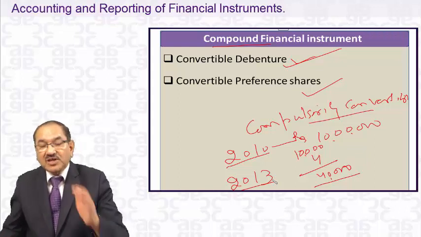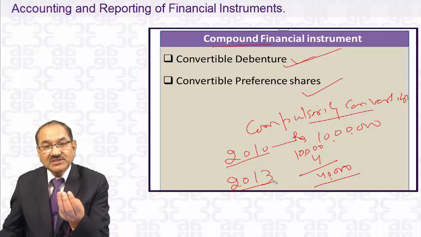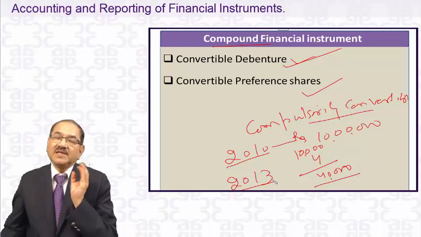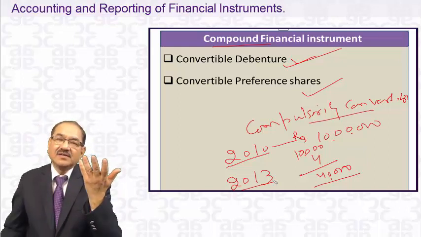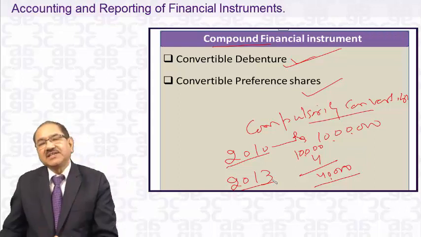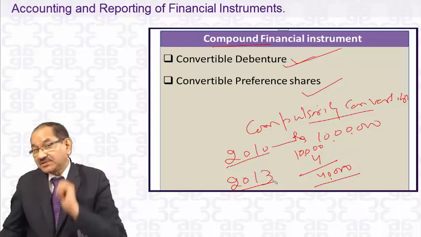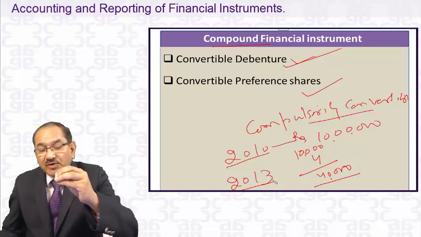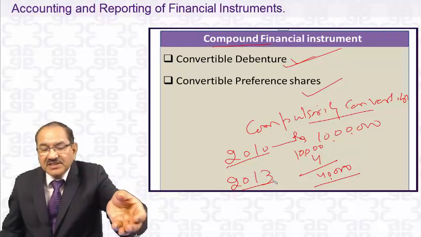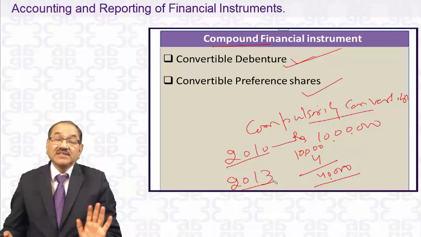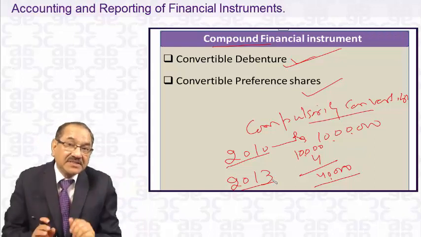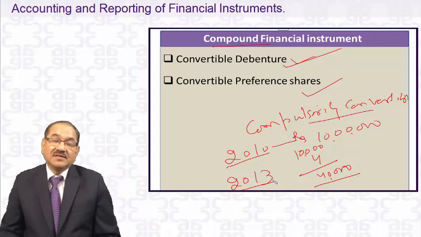First, in 2010 these are debentures and they are a liability. The debenture account will be credited and shown on the liability side. In 2013, when they are converted into equity shares, from liability they go to equity. That is how we treat convertible debentures at present.